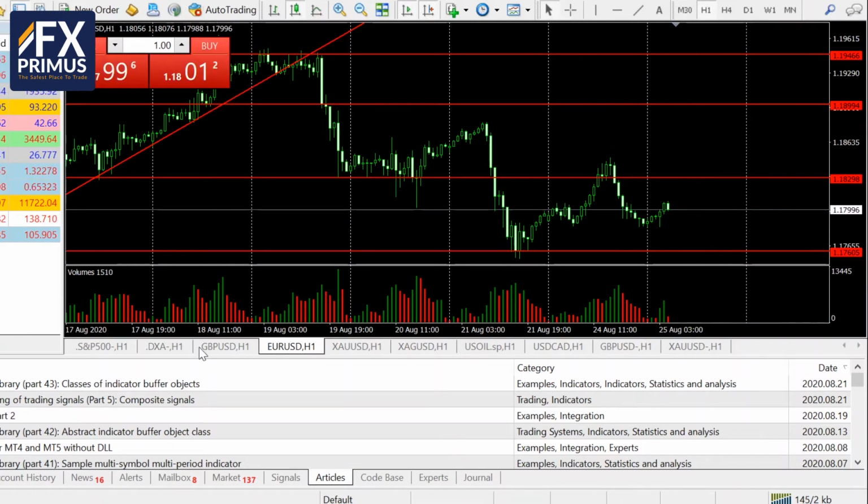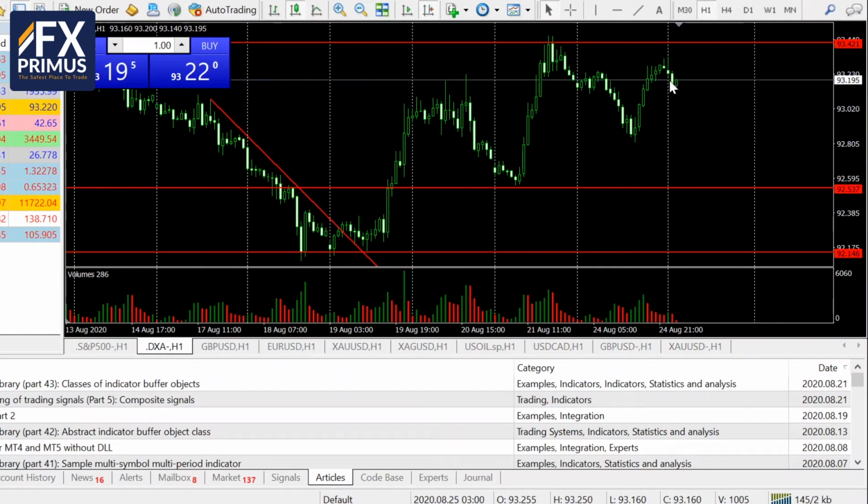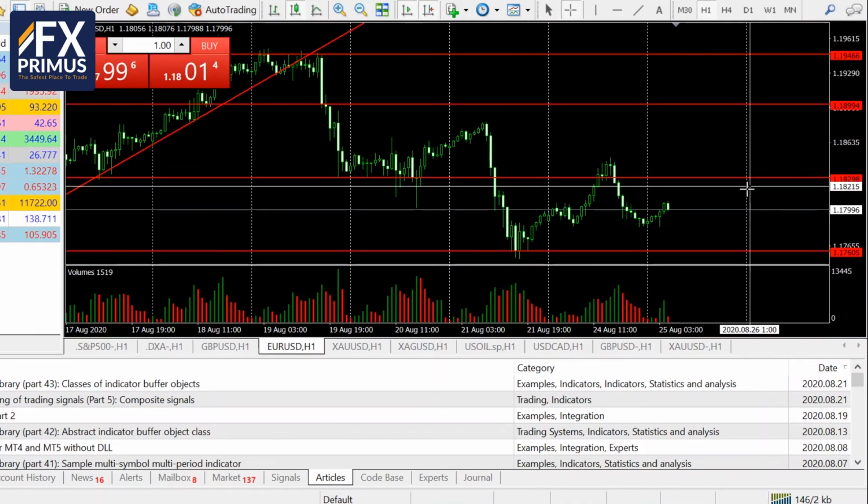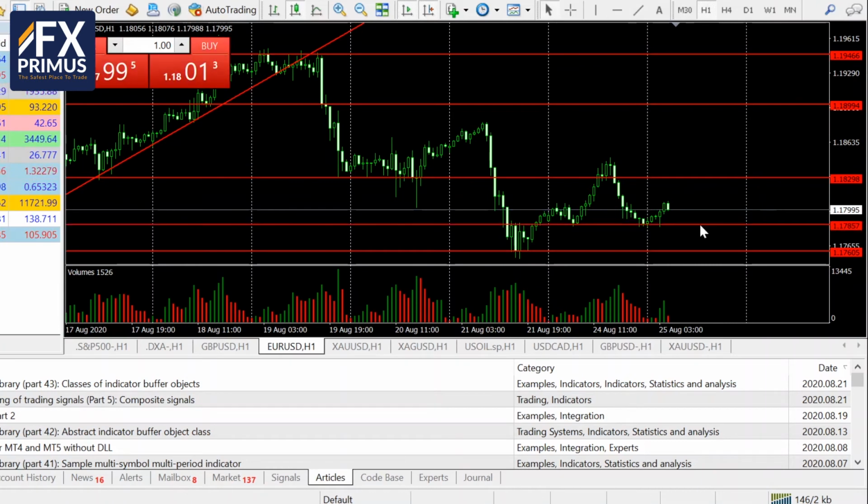Okay, again, if the US dollar does strengthen, we will be watching for the euro dollar to weaken back to the current support levels of 1.1785, which is just about 15 pips to the downside, and the next support level will be at 1.1760, about 40 pips to the downside.